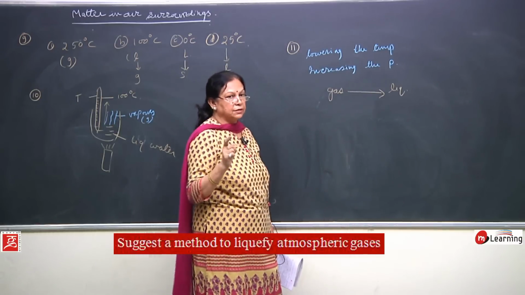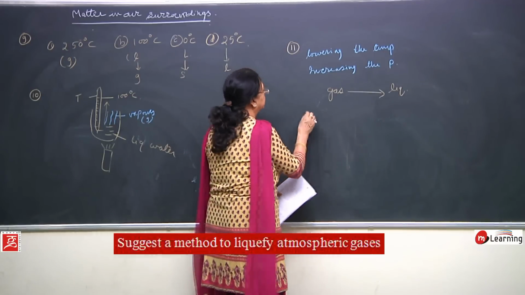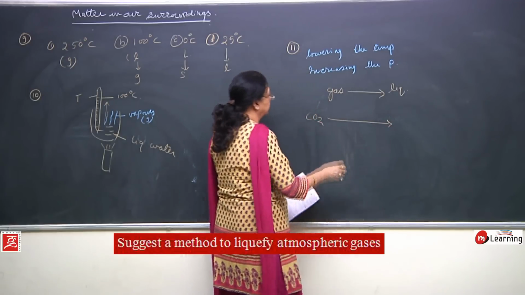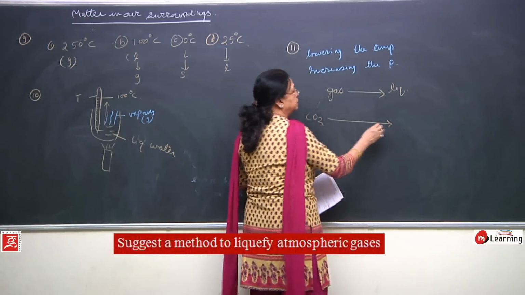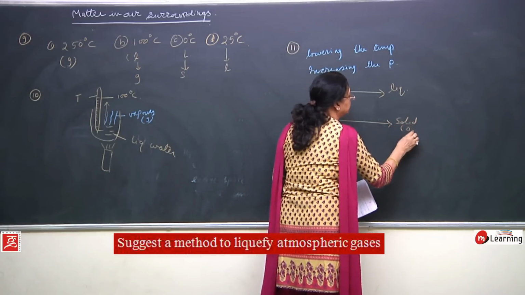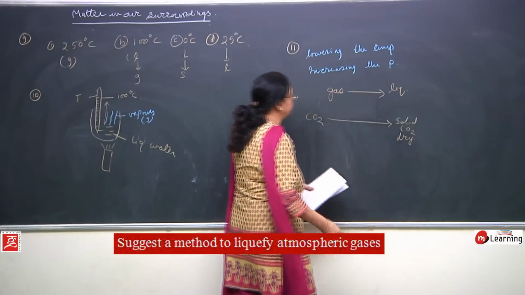That we have seen in case of carbon dioxide. Carbon dioxide gas, you can liquefy it, and you can change it into solid carbon dioxide also, and that solid carbon dioxide is called what? Dry ice. How have you done it?